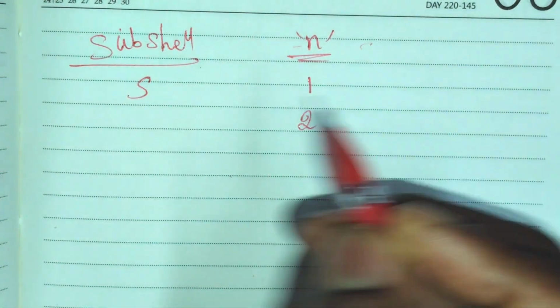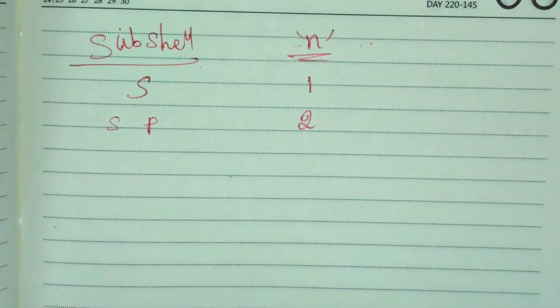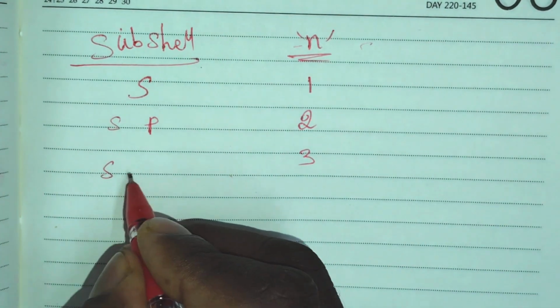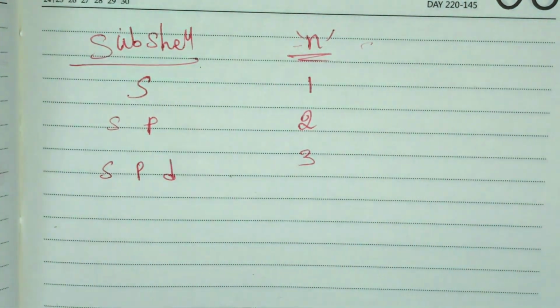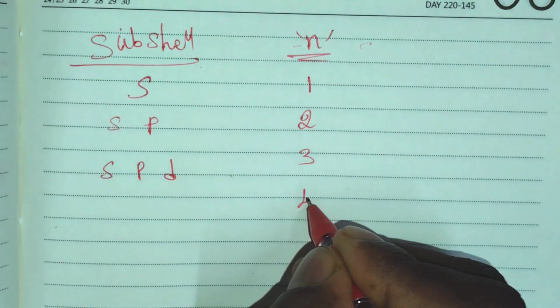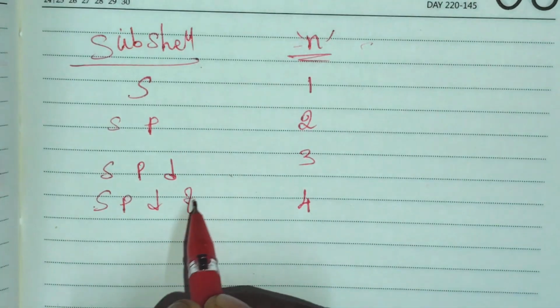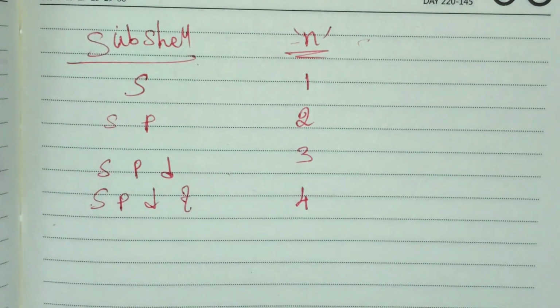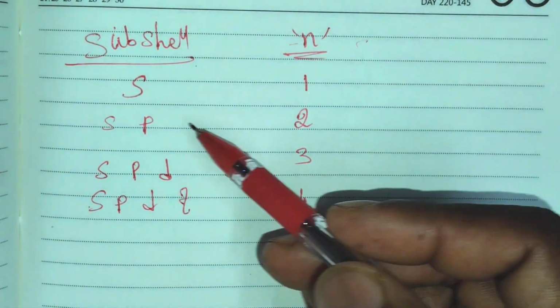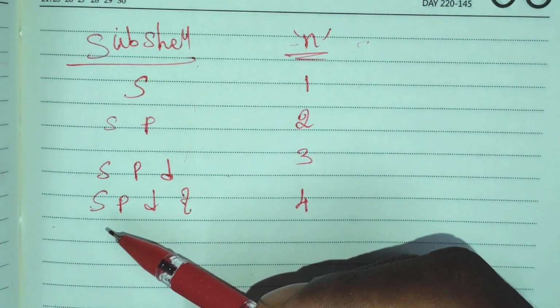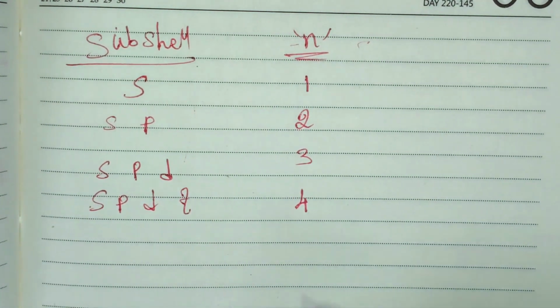For n equal to 2, s and p orbitals are there. For n equal to 3, s, p and d orbitals. For n equal to 4, s, p, d and f orbitals. So depending on the principal quantum number, the subshells are present at every energy level.